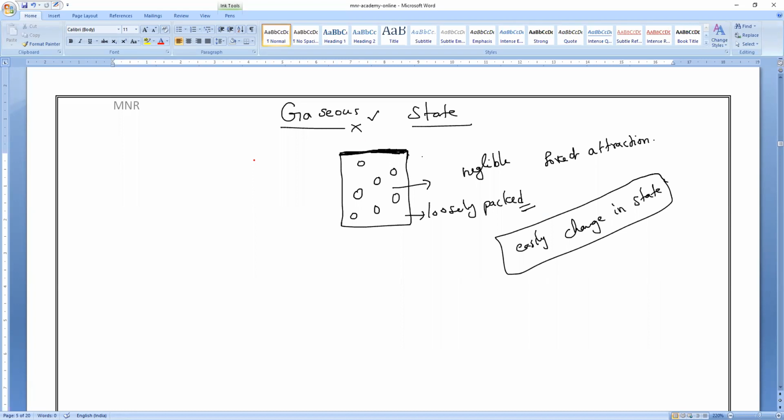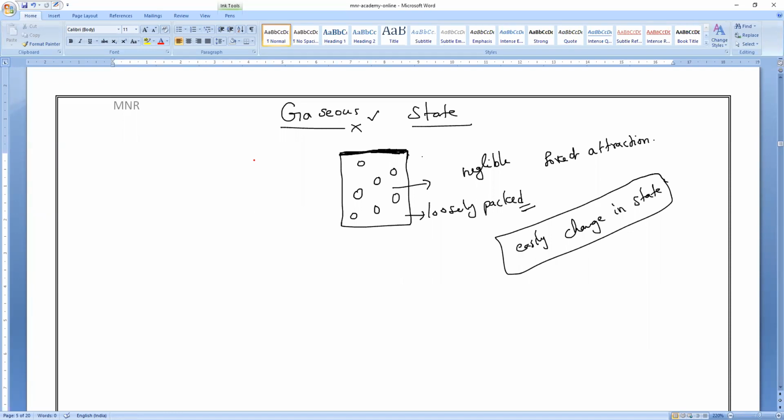Yes, of course, they have low density, and you can notice that gases can easily move from one place to another because of the least force of attraction. So that is why they are called gases. Is it clear, all of you? Understand or not?